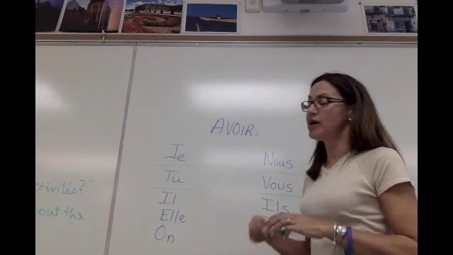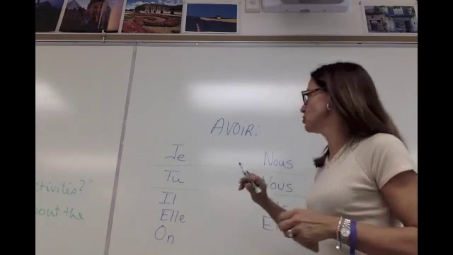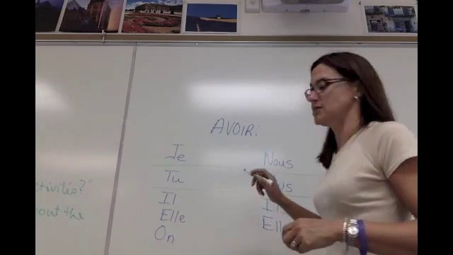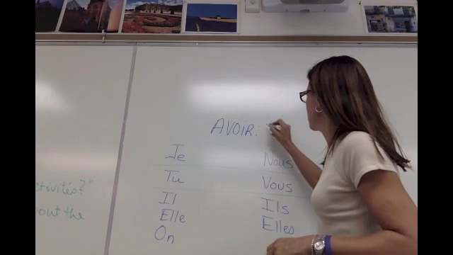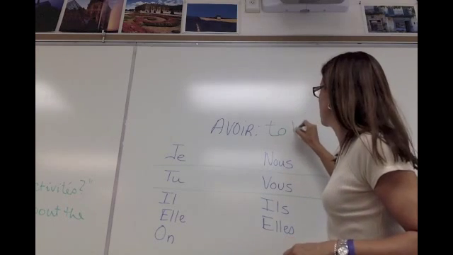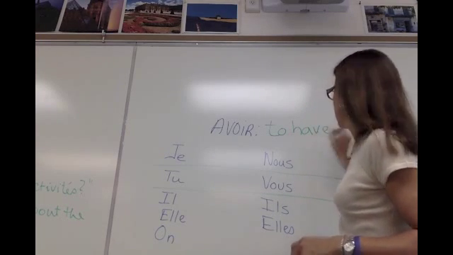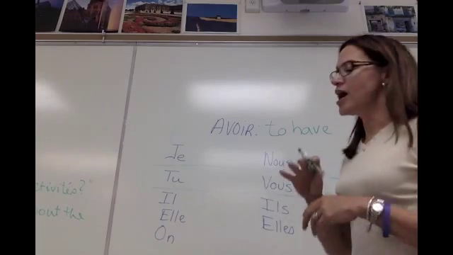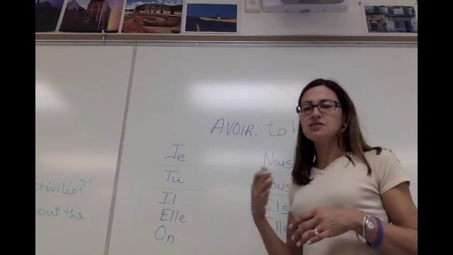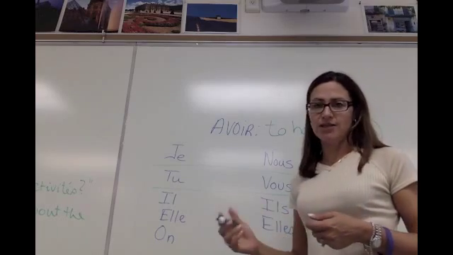Avoir, the first thing when you have a conjugation, you're going to put down what the verb means, okay? So avoir, we know, means to have. Okay. Avoir is called an irregular verb. It doesn't follow any pattern, so you need to memorize it.